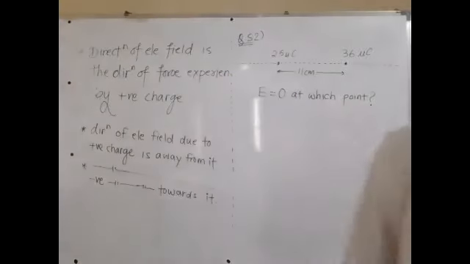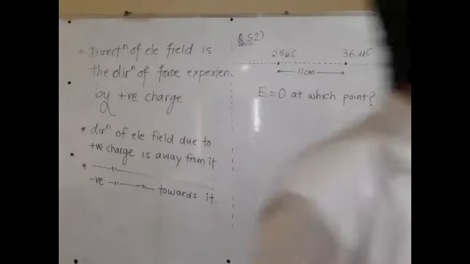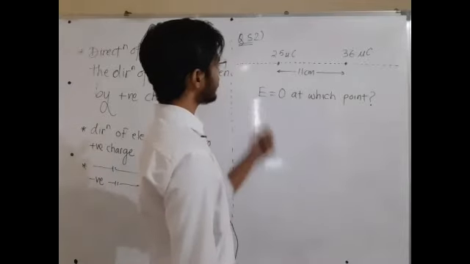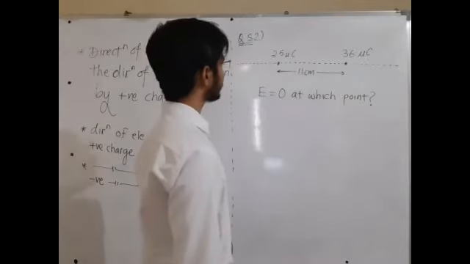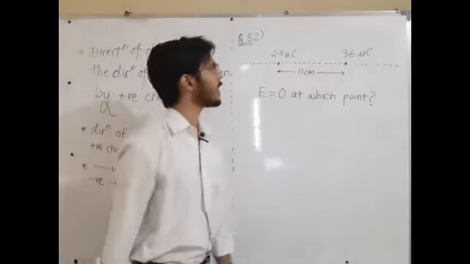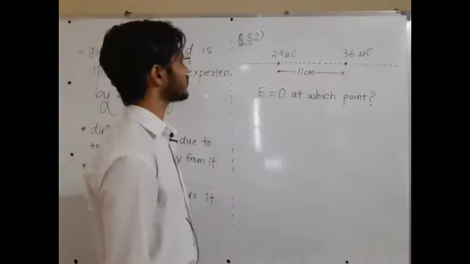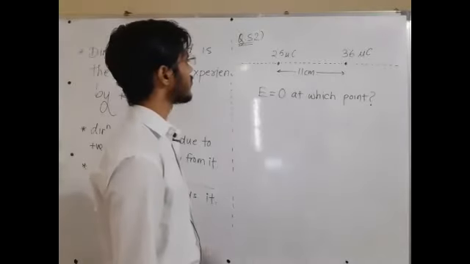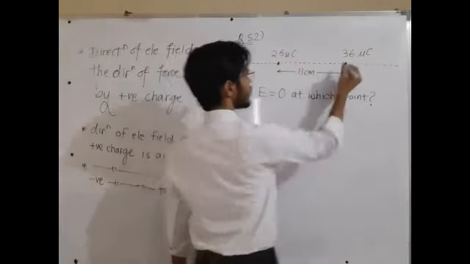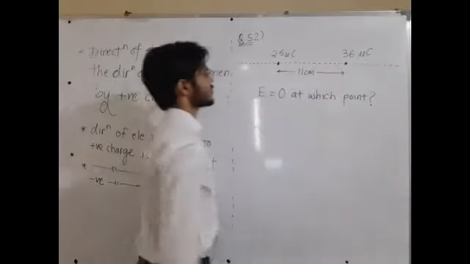Let us deal with this question together and try to understand the method. To deal with this question, we should know the direction and the magnitude of electric field because of the point charge. This is a point charge system, and this is also a point charge system.